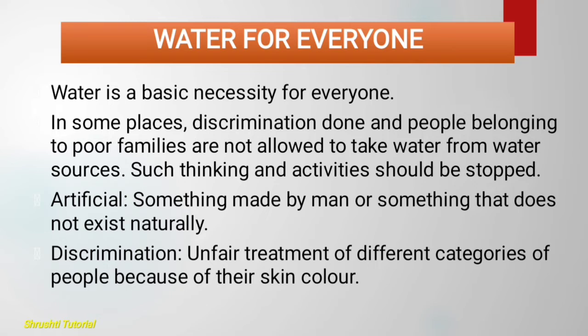So artificial means what? Something made by man or something that does not exist naturally. This is artificial, as I have already explained. Then discrimination. Discrimination means unfair treatment of different categories of people because of their skin color.